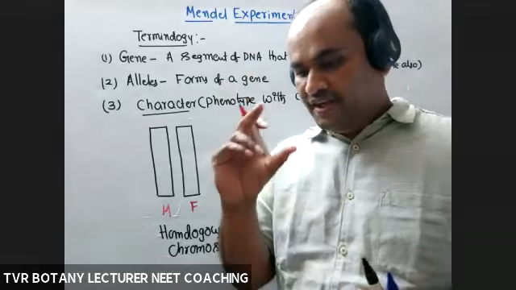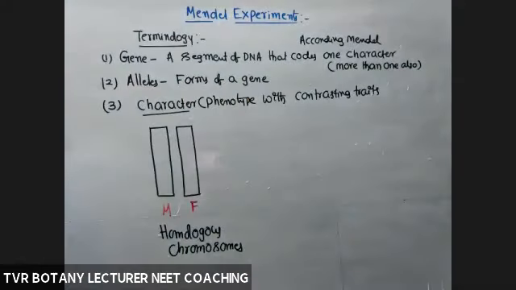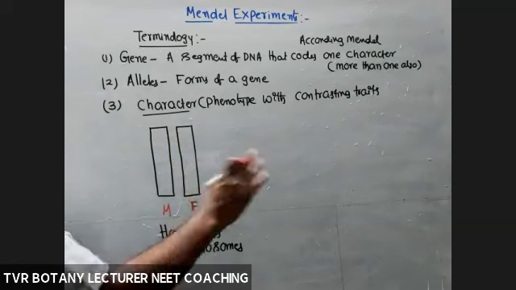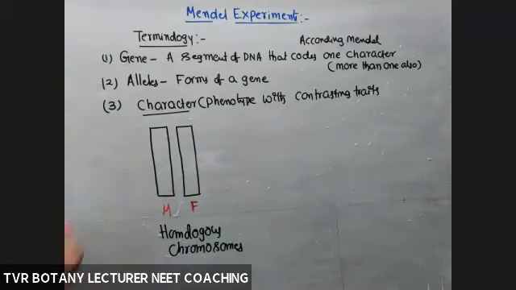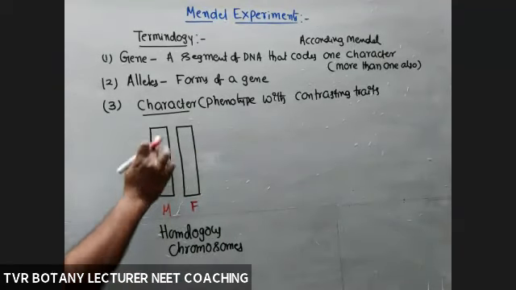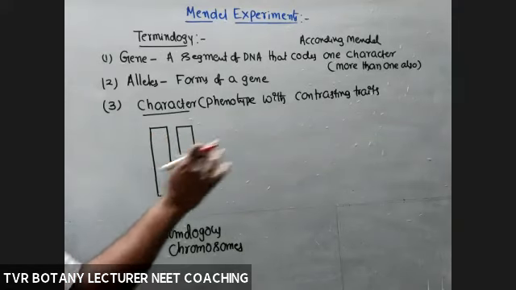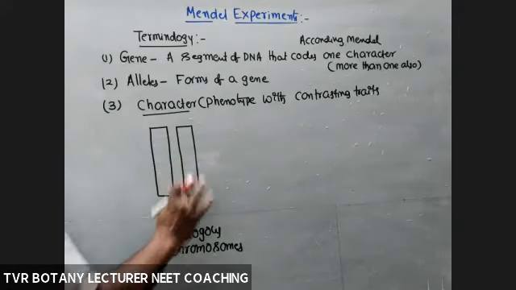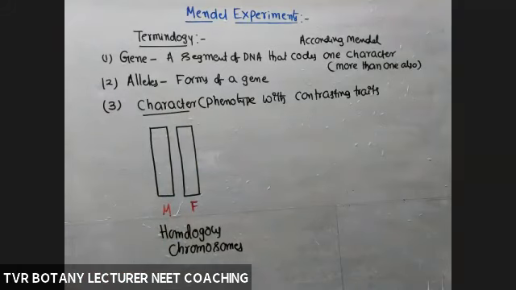So what is a homologous chromosome? During meiosis, pairing of chromosomes happens between the mother and father, the paternal and maternal chromosomes. Here the same length, for example only. For example, 100 centimeters, 100 centimeters, or 100 angstroms, 100 angstroms, right?